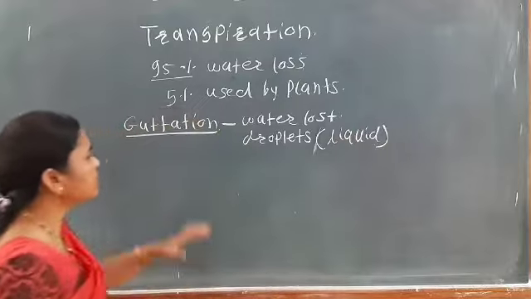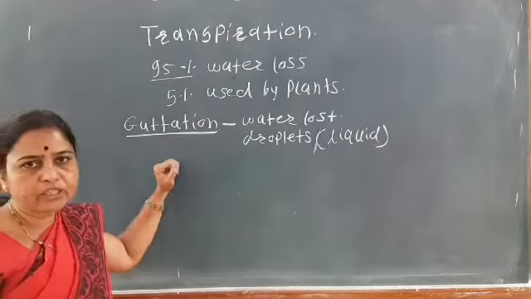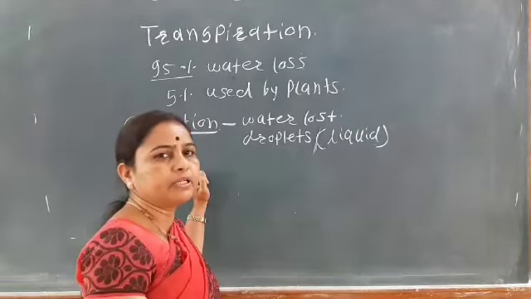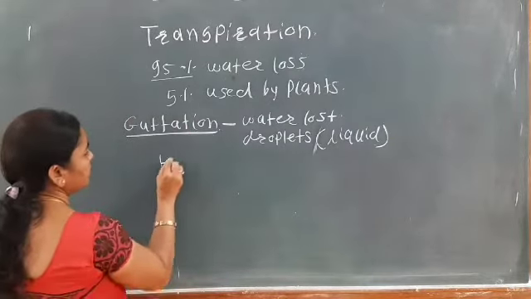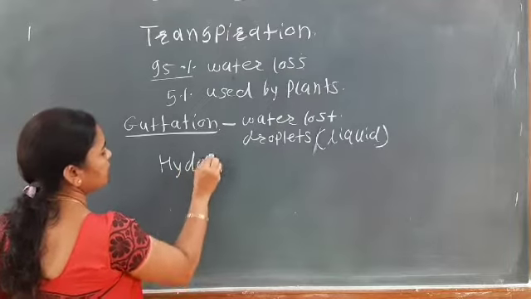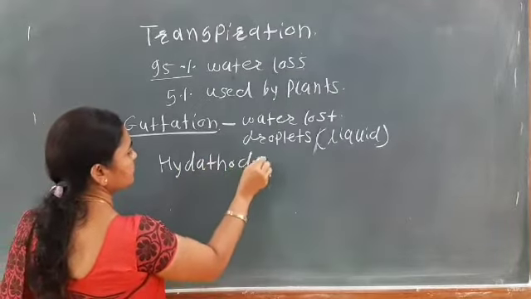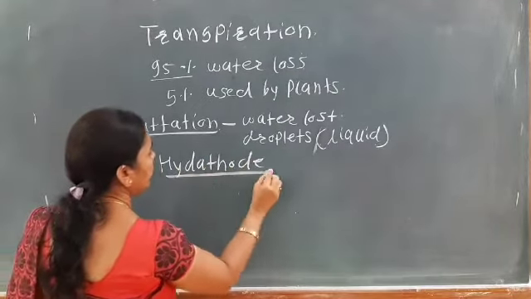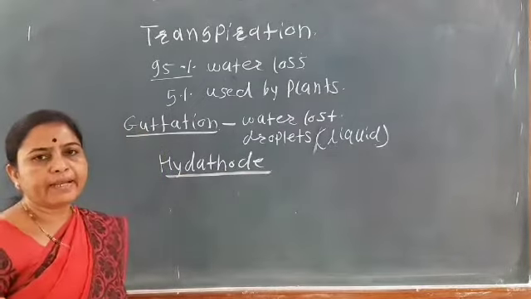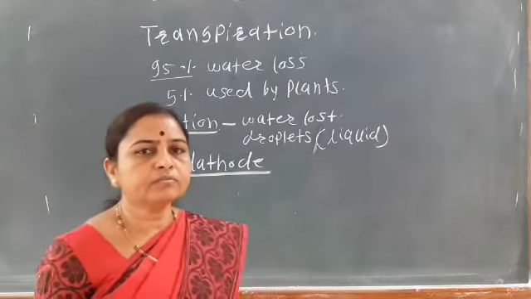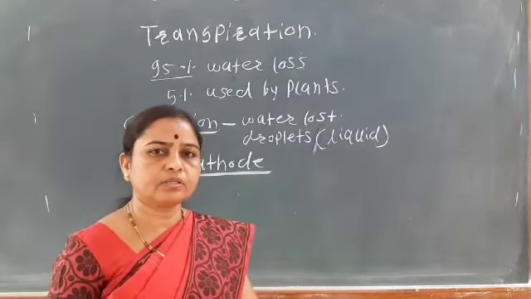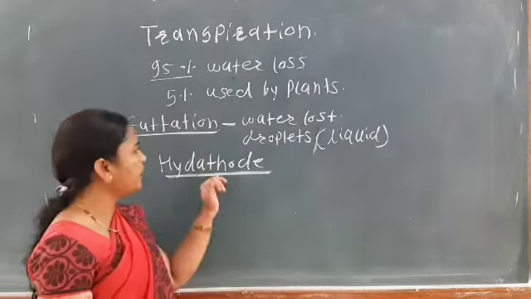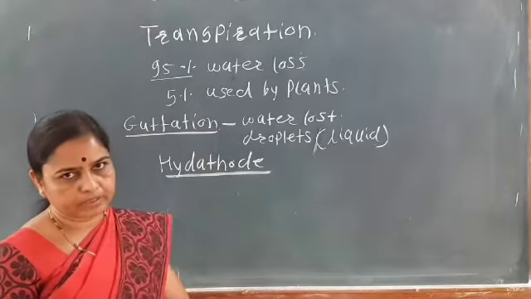It is known as guttation, and this process mainly takes place through a special structure known as the hydathode. These hydathodes are small openings present on the leaves, and through them guttation takes place.